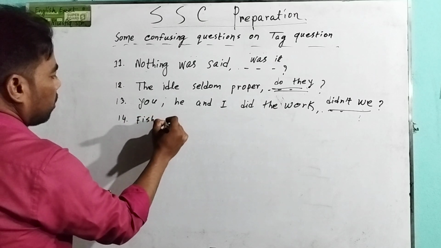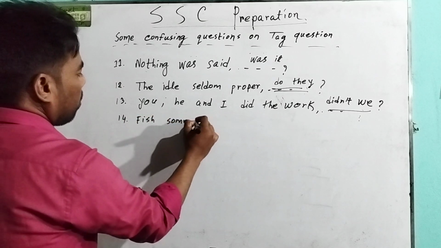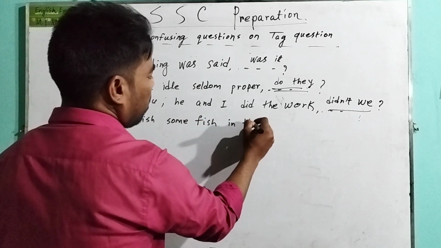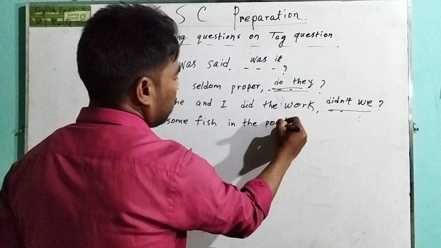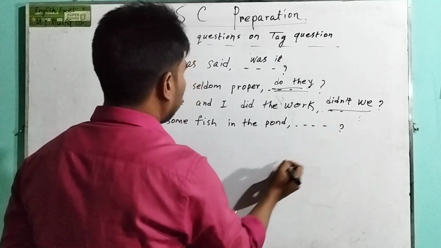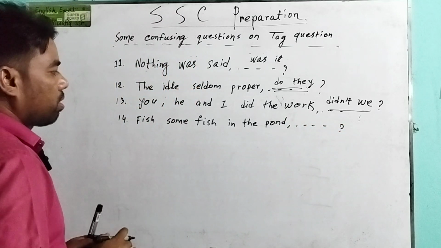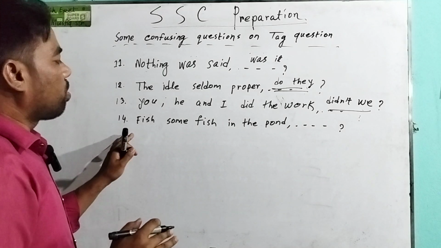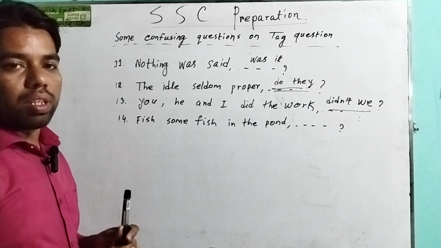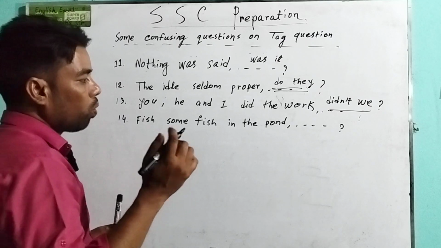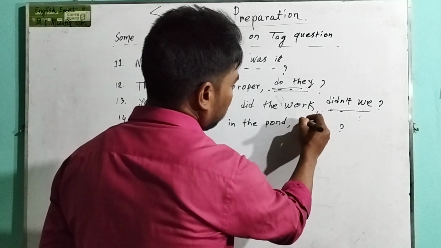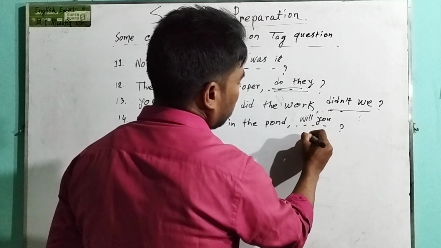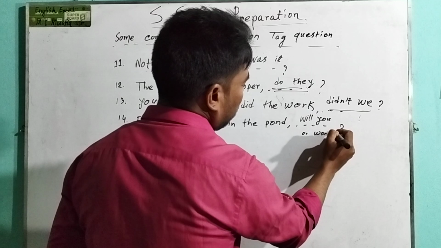Fish, some fish in the pond. This is an imperative sentence. This is an example of an imperative sentence. So for any type of imperative sentence, we have to take the tag question: won't you or will you?